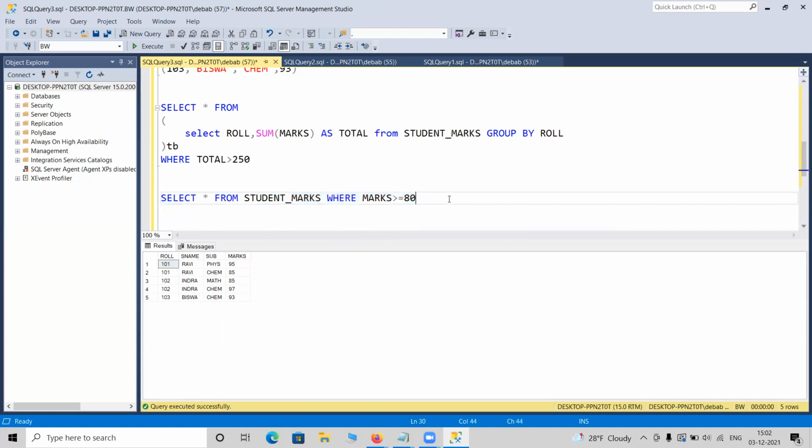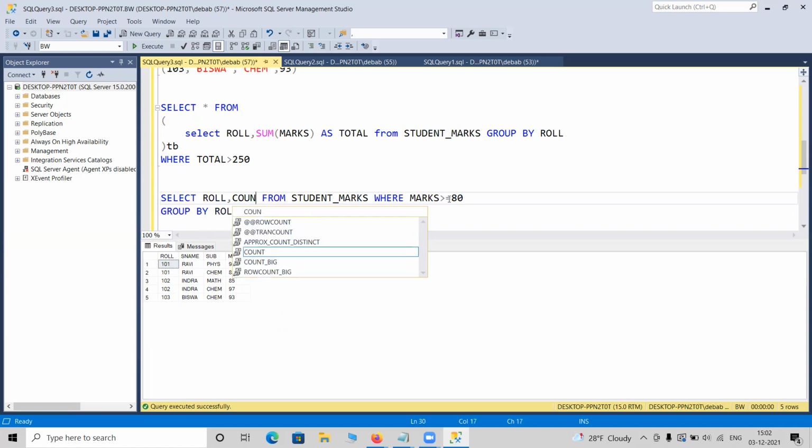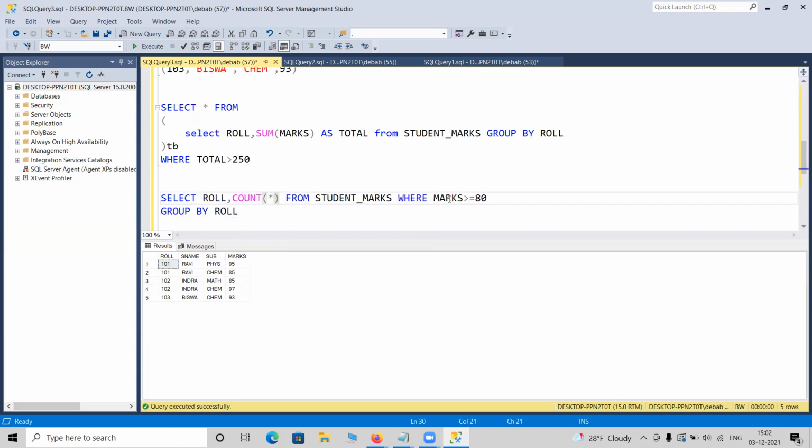Now I want to do group by roll, and display roll and how many records they have. For Indra, I will get 2 records because he got 80 marks in 2 subjects. If I do that, it will show that roll 101 got 80 in 2 subjects, Indra got 80 above in 2 exams, and Vishwa got 80 above marks.